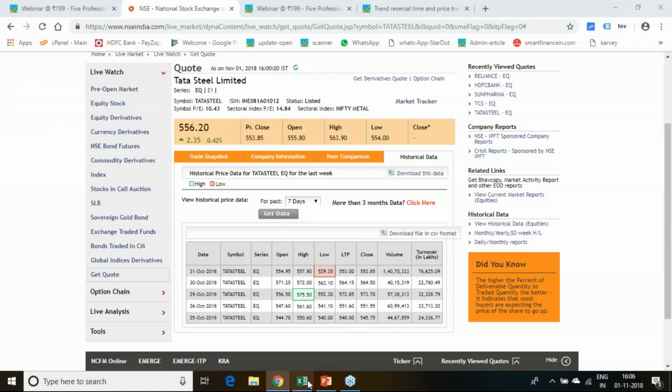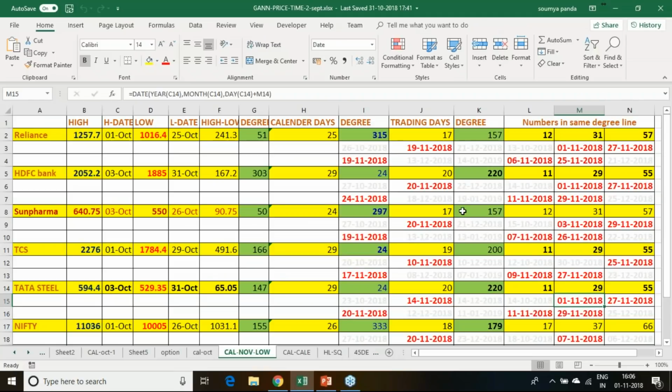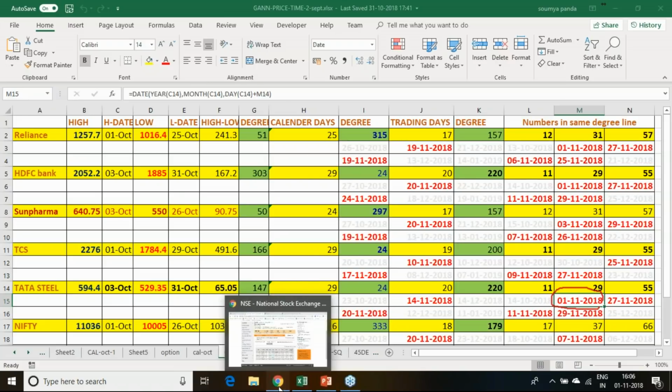Now coming to Tata Steel. Tata Steel also today was the trend change date. If you can just see, the 1st November also was one of the trend change dates as per our calculation. So whatever happened on the 31st October, we should get the opposite of that trend.